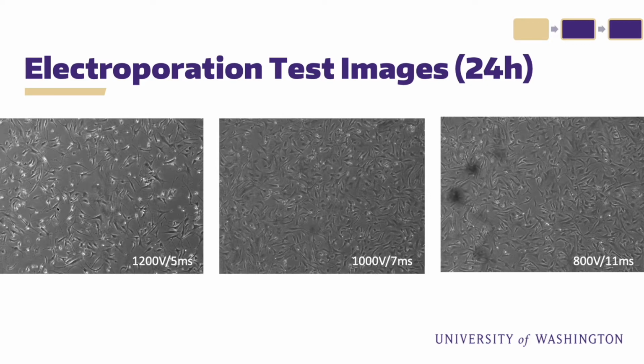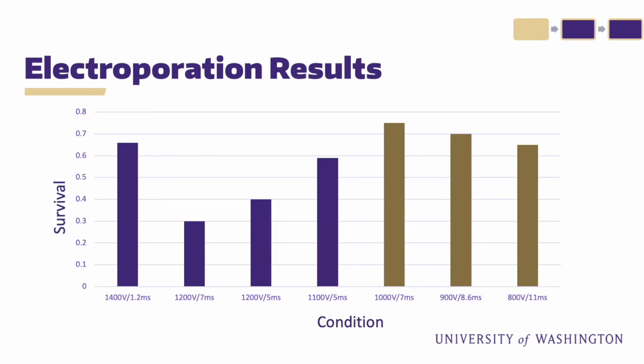Particularly, we can see the damage and cell death occurring at the higher voltage conditions, but this improves as voltage is lowered. The electroporation results: the 1400 volts condition had good survival, but the electroporation time was very short, and ultimately we went with the lower voltage conditions here in gold. The time the voltage is applied is over 6 times longer than the 1400 volt condition, so the pores will be open for longer. They also had the best survival.